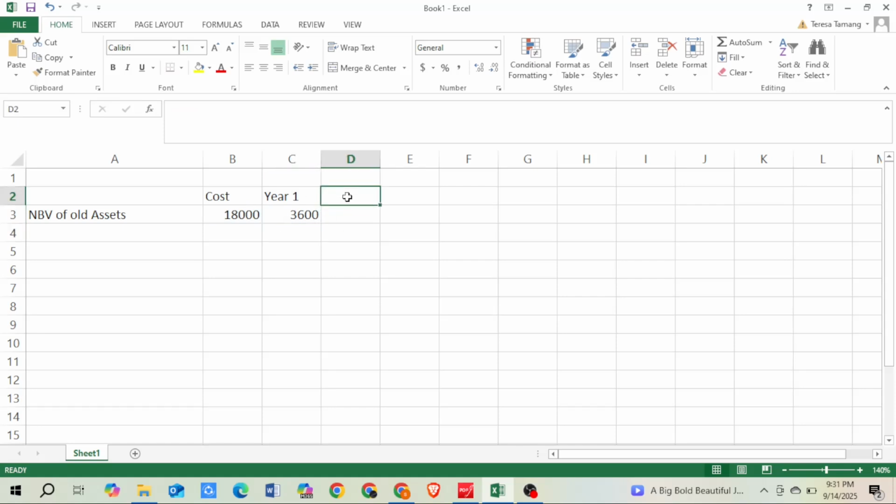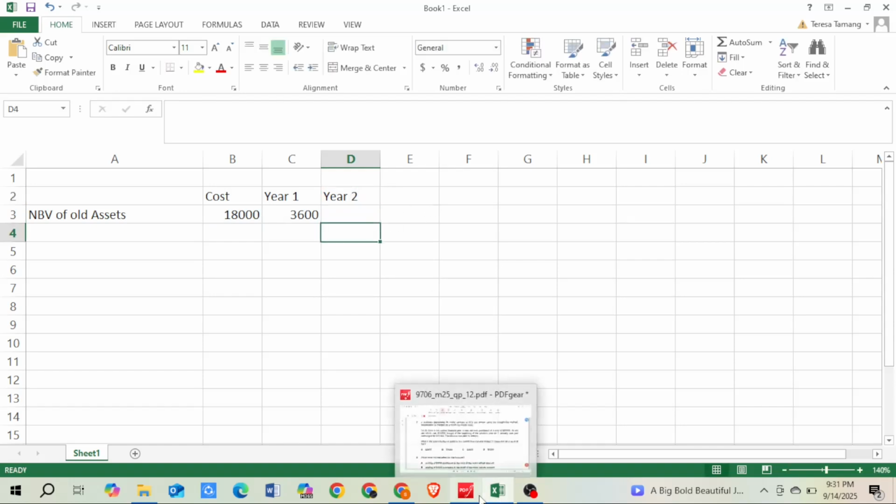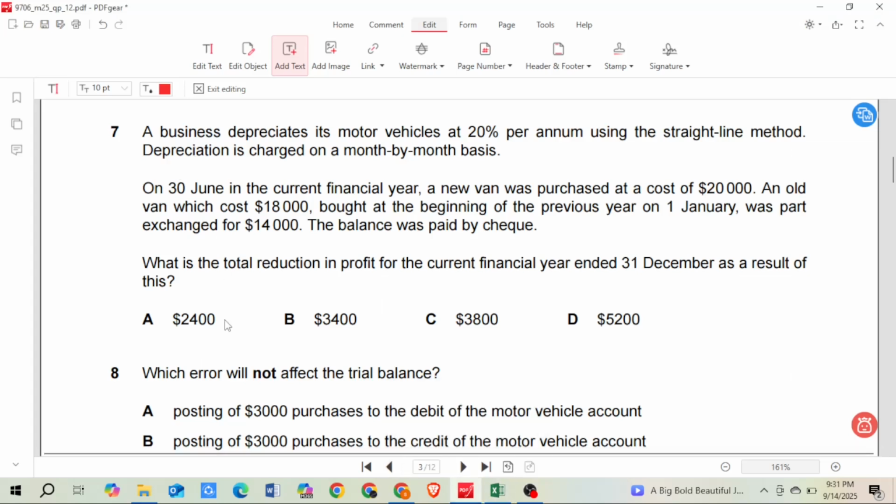Whereas in year 2 the asset is there only till June, because on 30th June we are part exchanging it for the new asset. So we used this for 6 months, and we'll calculate depreciation for 6 months only.